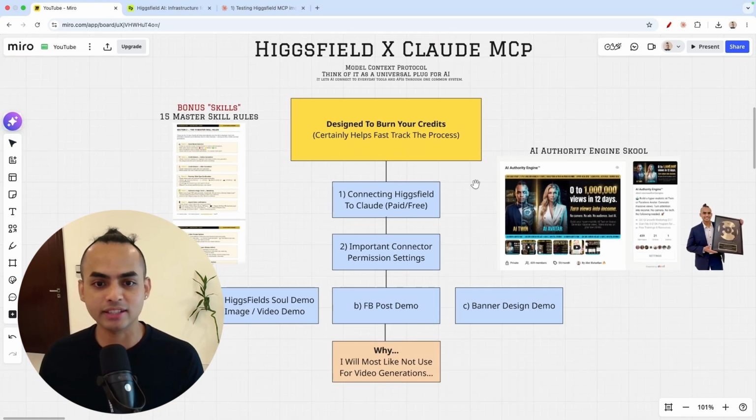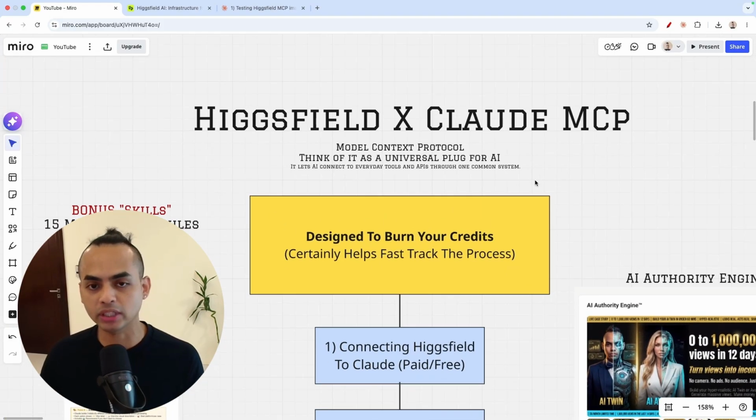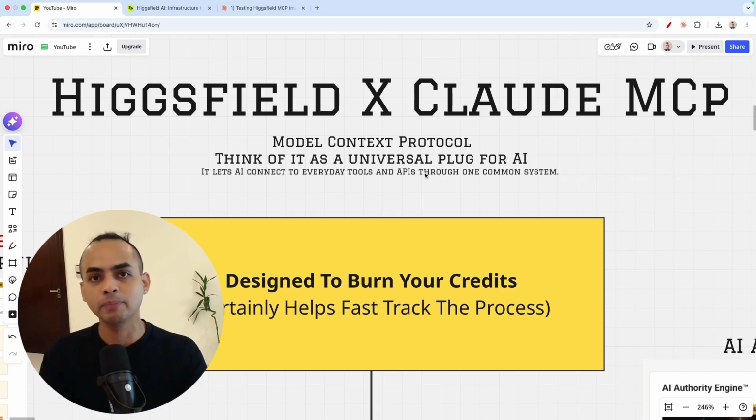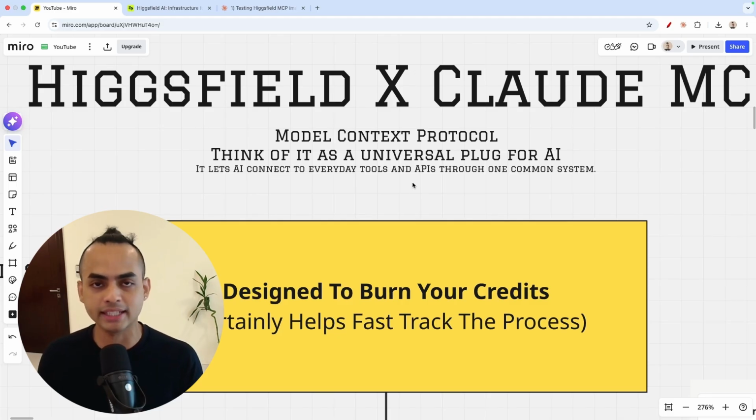So first things first, we want to talk about what an MCP is and why it is so important to understand what this is right now, okay? Now, MCP is defined as Model Context Protocol, and all you need to think about, guys, is just think of it as a universal plug for AI. It's that connector that lets 2 or 3 different platforms integrate and connect, okay? So it lets AI connect to everyday tools and APIs through one common system, okay?